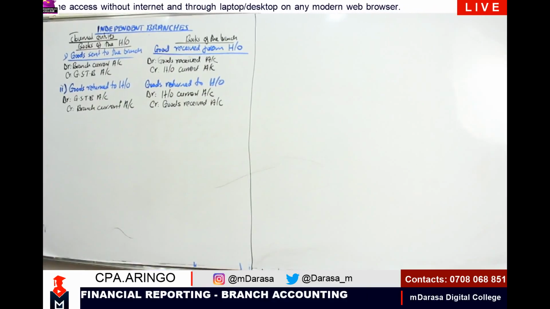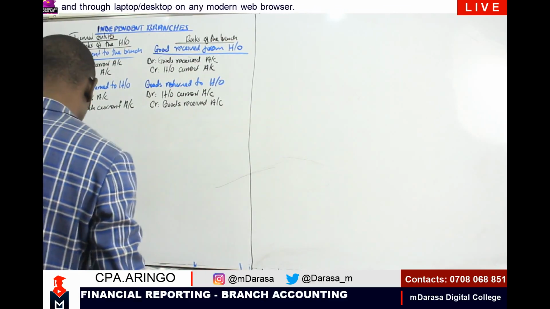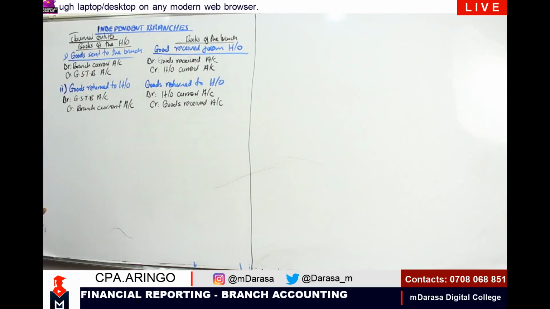So just a moment here. Okay. So consider the next point, where we'll be looking at cash received from branch.